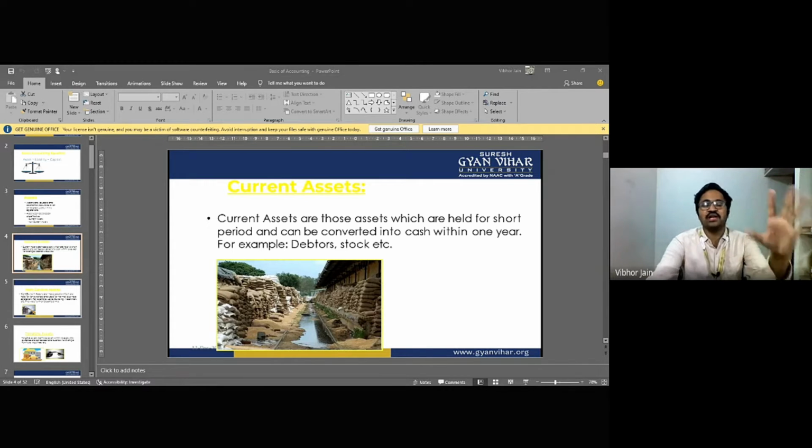Non-current liabilities are those liabilities which are not to be paid within 1 year. For example, loans: home loan, car loan, all those loans are examples of non-current liabilities.